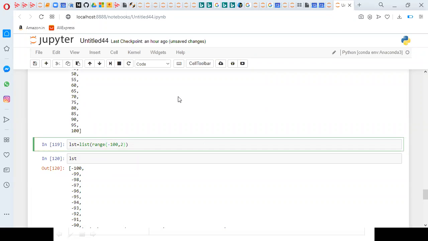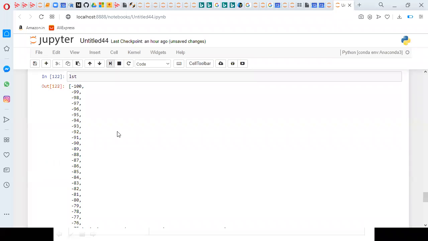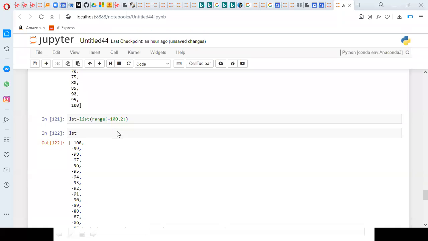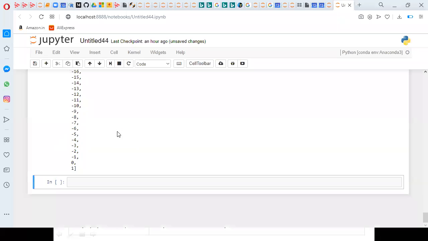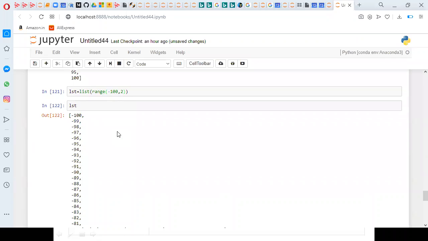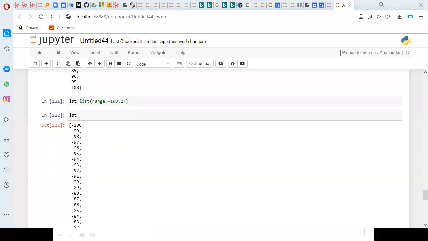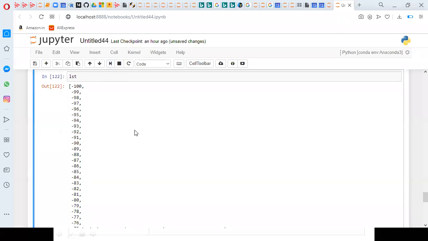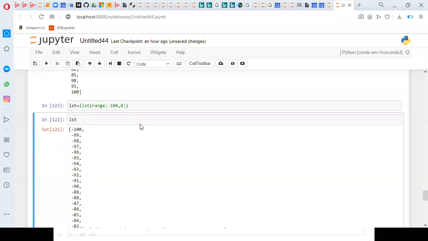By providing positive, also the same. So simply it will generate negative values up to 0, sorry, up to 1 we are getting. After 0 I'm getting 1. So irrespective of step value, whether it is positive or 0, if you mention the step, it will generate the values, either positive or negative or 0 also.